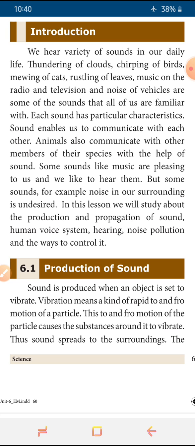For that, sound requires some medium to move from one point to another. So what is that medium? How are mediums playing an important role in this? About that we will see with some more activities. Before that, in the medium the sound will be produced from the source, and that produced sound is transferred in the format of vibration through the medium, then it reaches the ear, maybe animal or human, anything.